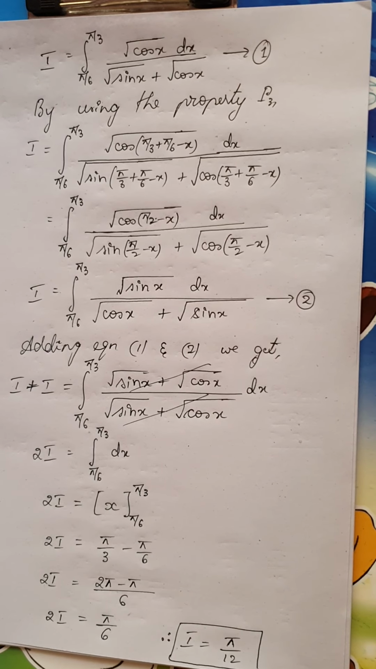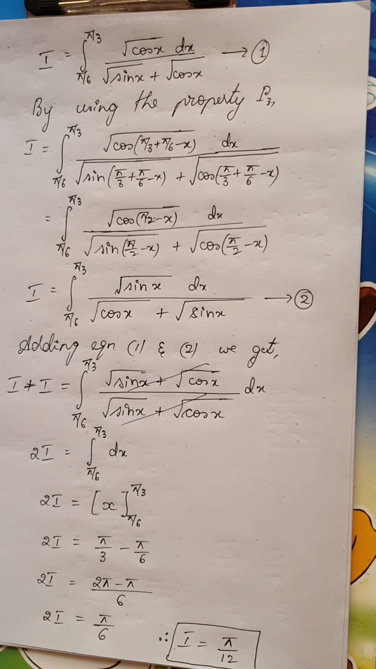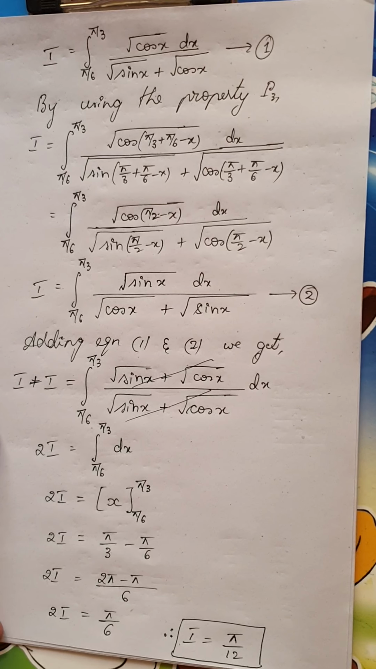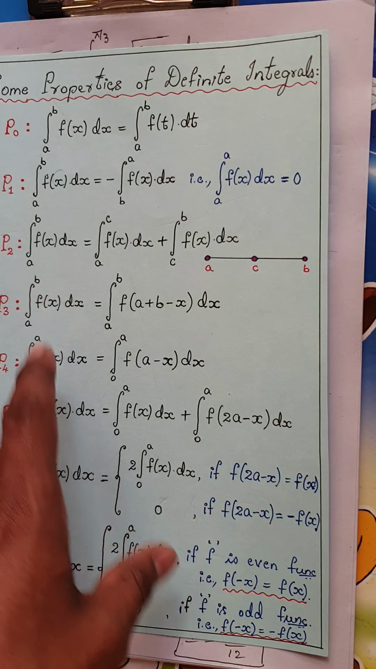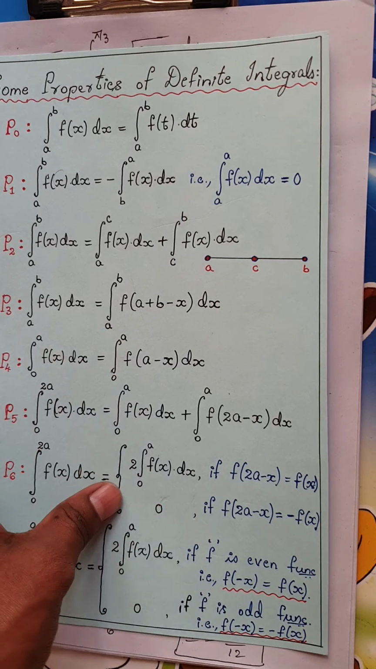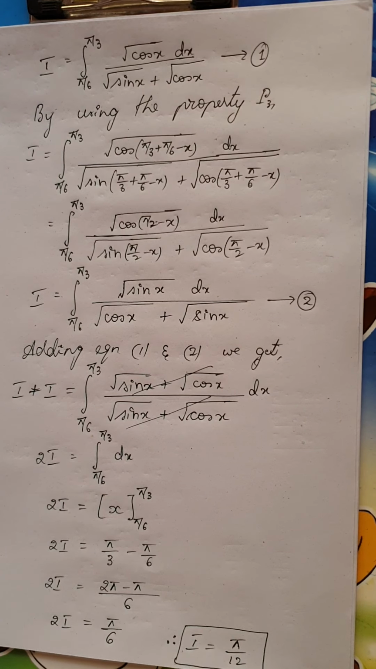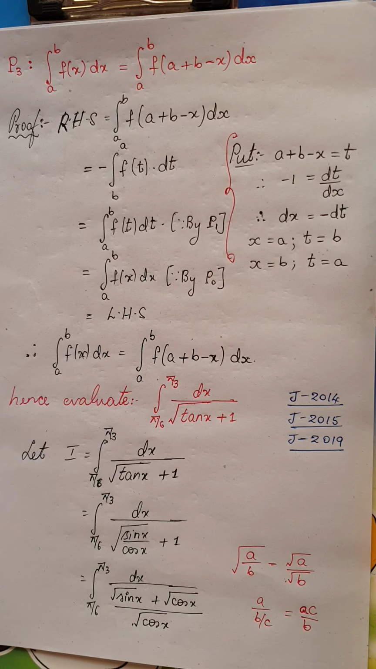As I told you, dear students, along with the property they will ask you one problem. This question will give you 6 marks in your final examination. Along with this property P2, P3, this is the only question we have. The proof part is very simple, a very small proof. Along with that, one question will be asked for 6 marks. If you practice this, you can easily solve it.